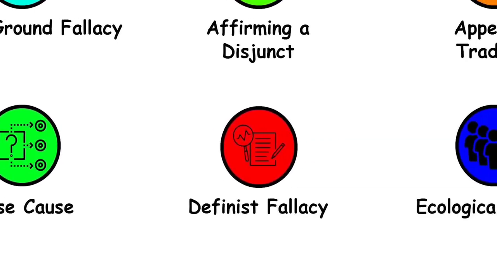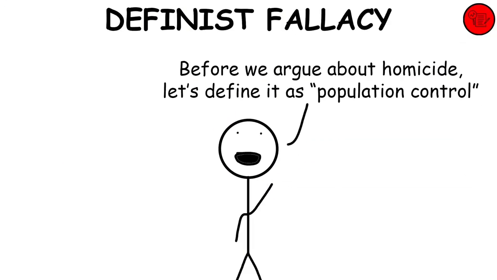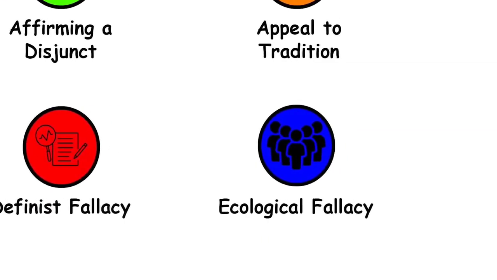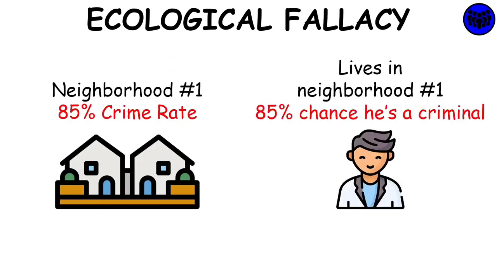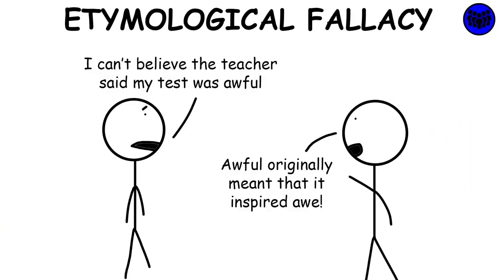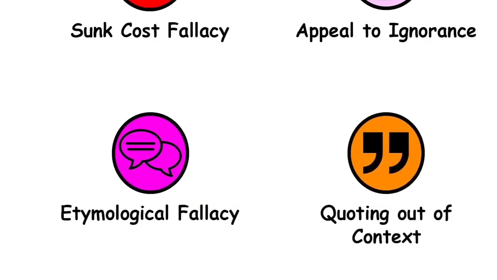Definist fallacy. It happens when one defines a term in such a way that makes one's position much easier to defend. Ecological fallacy. Ecological fallacies assume what is true for a population is true for the individual members of that population. Etymological fallacy. Etymological fallacy is the faulty argument that the true meaning of a word is its oldest or original meaning.